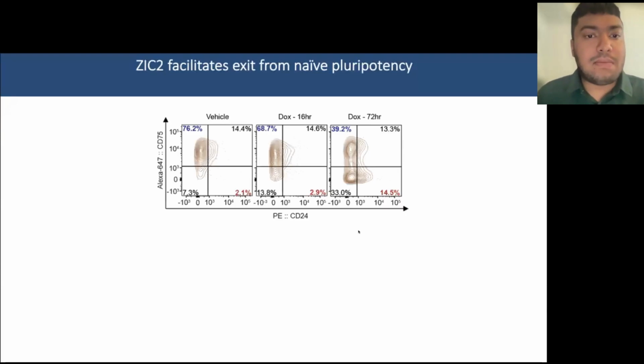So globally, we again did some cellular characterization, and what you can observe and hopefully appreciate is that upon ectopic expression of ZIG2, we observe this L-shaped transition from CD75 high, CD24 low cells, which are markers of naive HESCs, to more primed-like CD24 high, CD75 low cells in a time-dependent manner. So suggesting that ZIGs do play a positive role in exiting naive pluripotency to a more primed-like state.